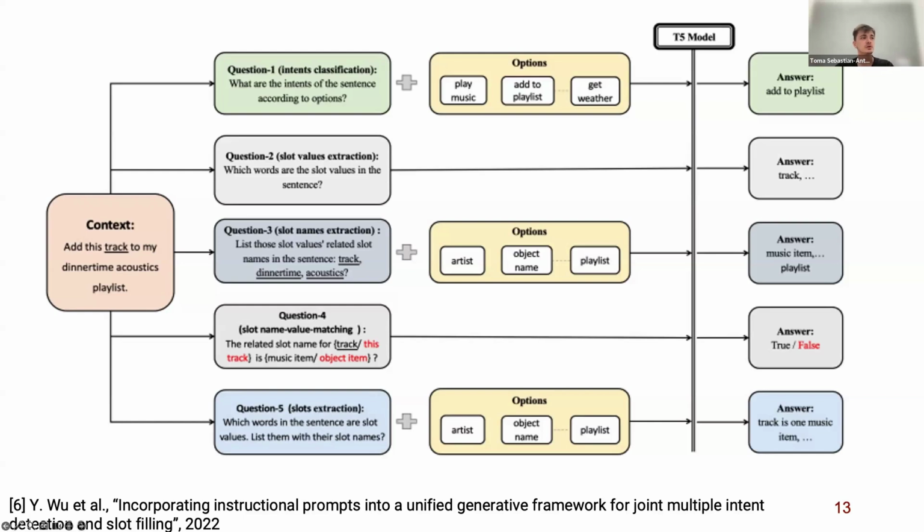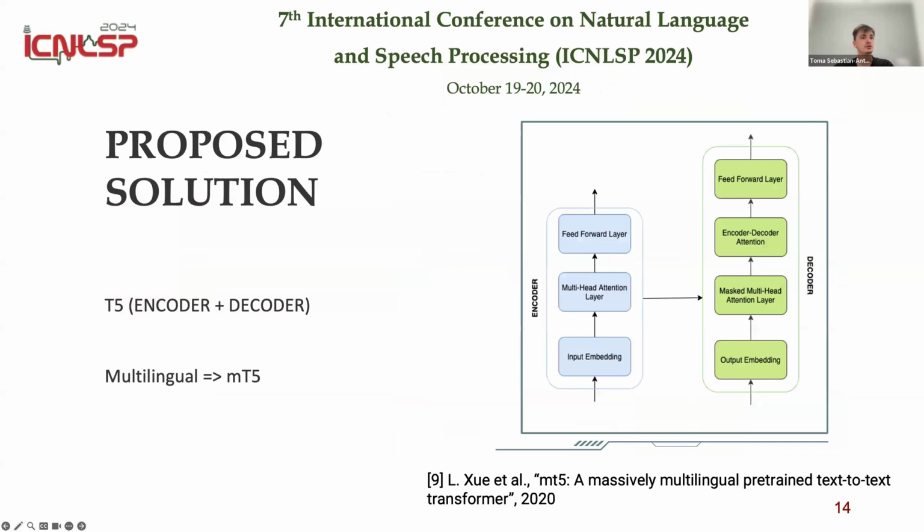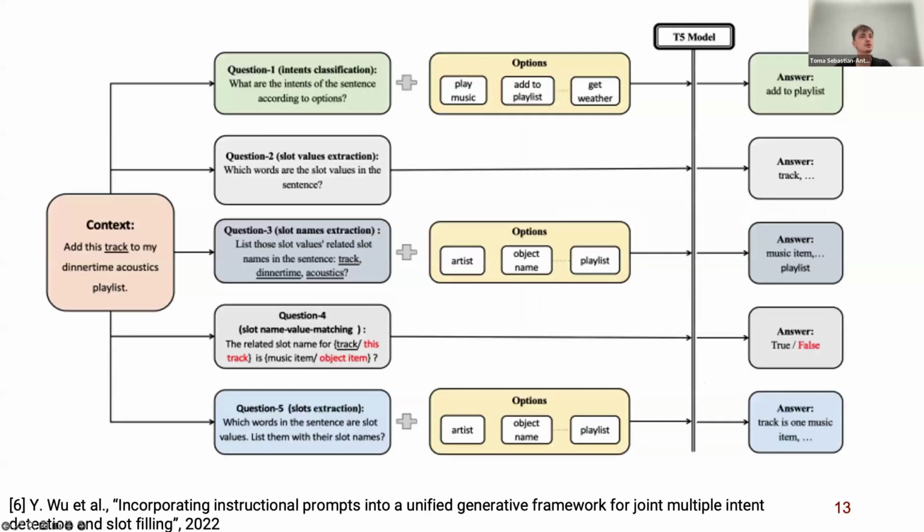So basically, I'm going to summarize very fast. They just use the labels and make a kind of questions out of those labels, like what we want to do. And I'll come later to where our approach is different from this one. So in our proposed solution, we use mT5. We need mT5 because we are working with multiple languages, so we use a multilingual model to solve basically the same classification problem as this one.